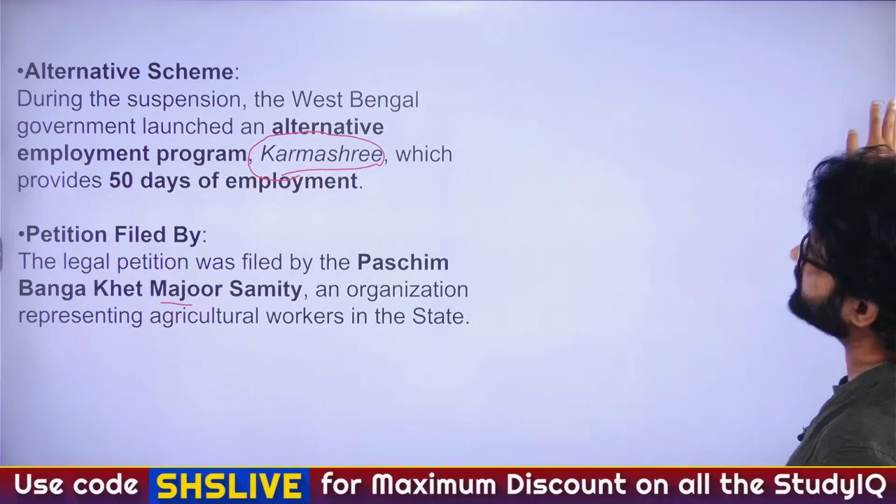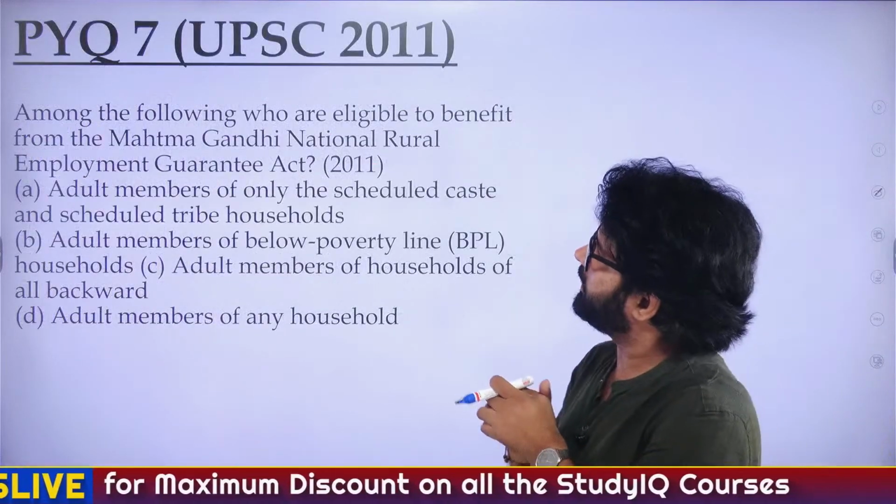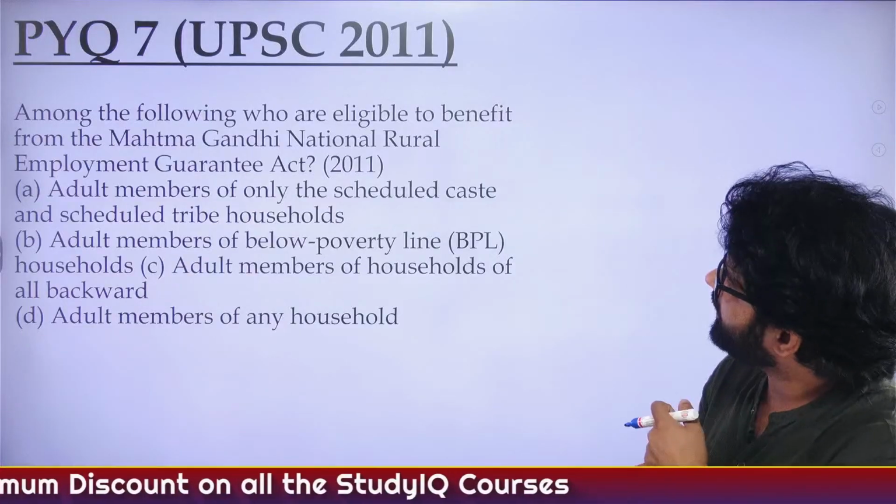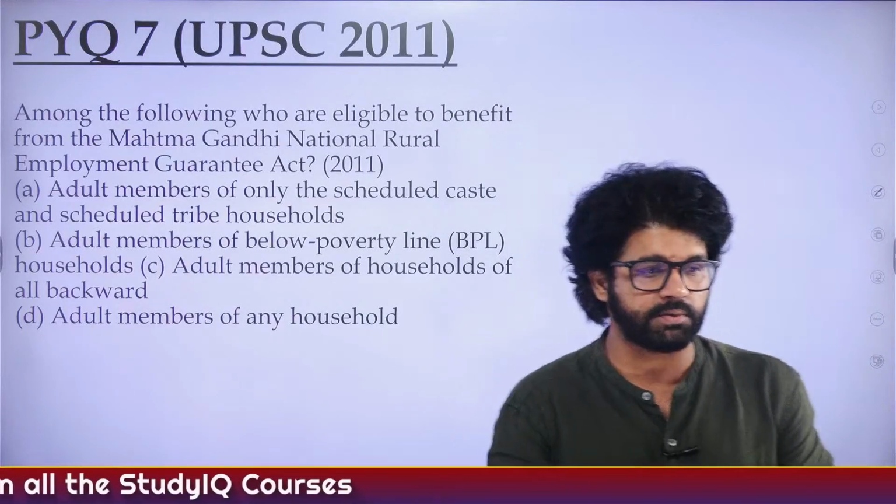Again, hope you understood the gist behind this whole article. A PYQ has already been asked on Manrega. Please try to solve this question.